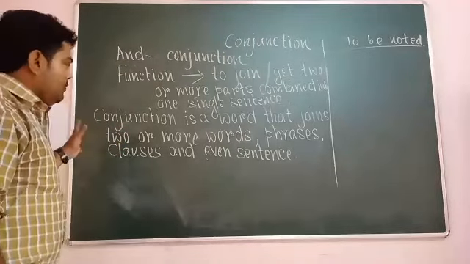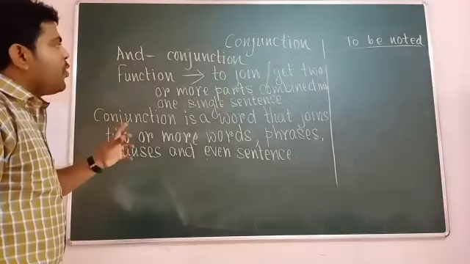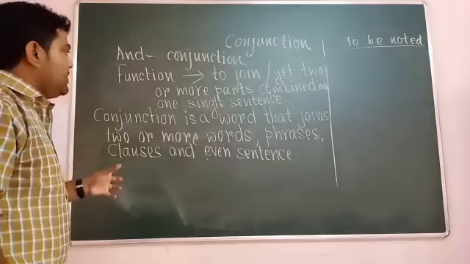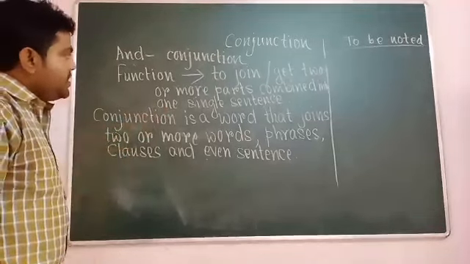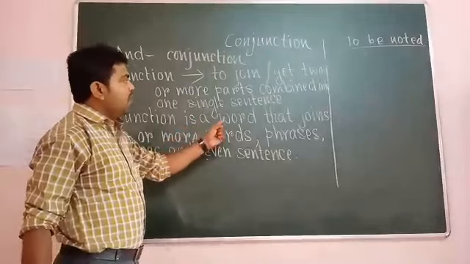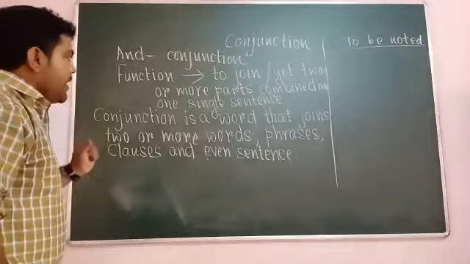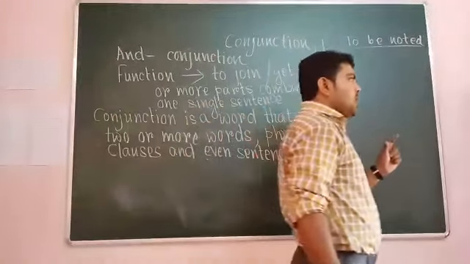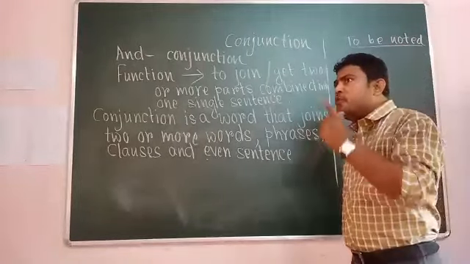The definition is completed. Now we have to put focus on some important facts that really deserve to be mentioned here. You find the definition says conjunction is a word that joins two or more words. Here the important point is you have to keep up uniformity, you have to maintain equality.